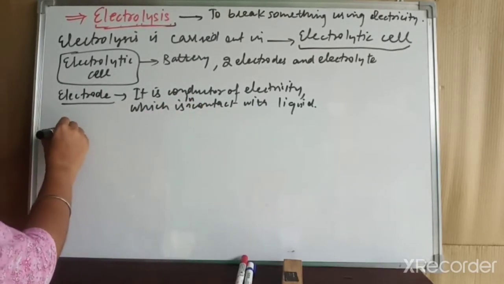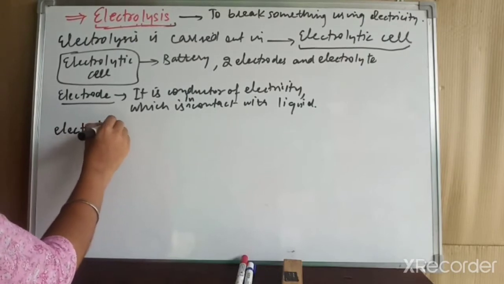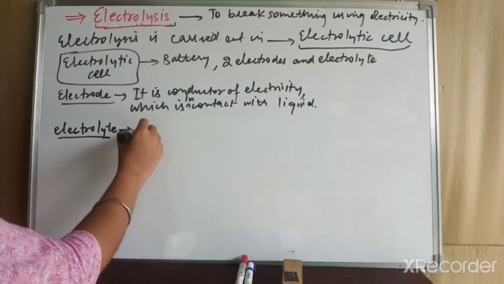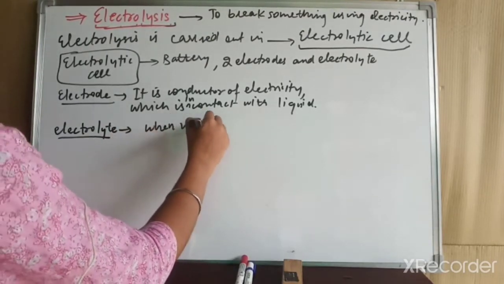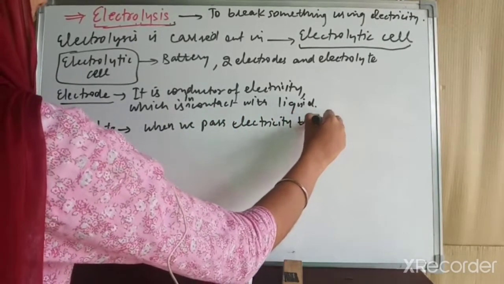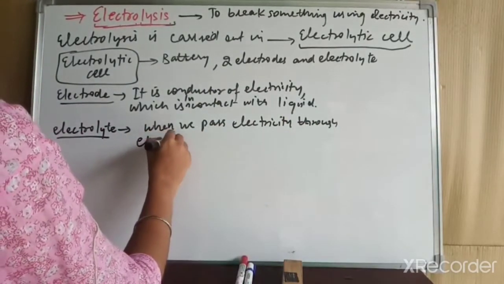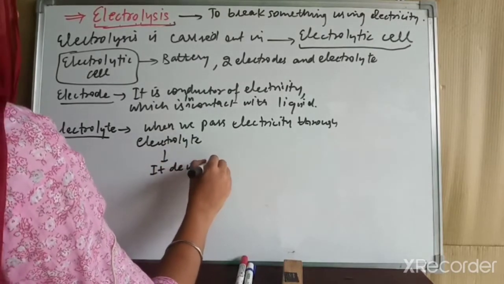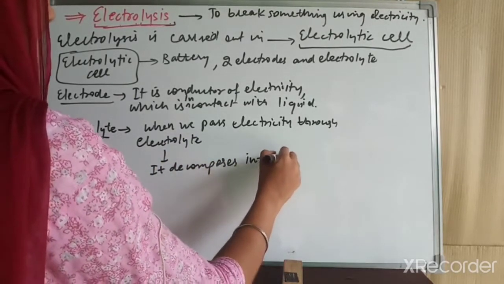Next, what is the electrolyte? Actually, an electrolyte is a liquid or it can be a jelly-like substance, but we mainly use a liquid. So an electrolyte is a liquid which dissociates into ions when we pass electricity through it. So we can write that when we pass electricity through an electrolyte, it decomposes into ions.